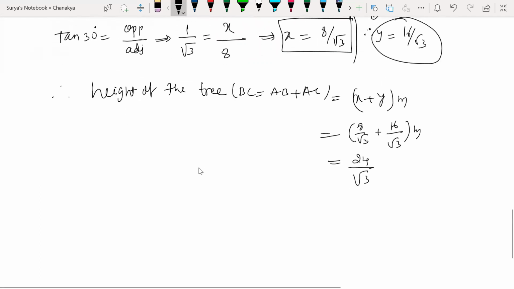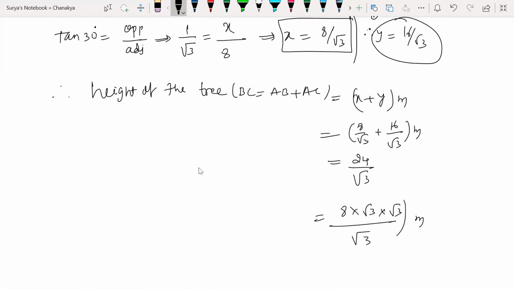That is 8 into root 3 into root 3 by root 3 meters. Root 3 gets cancelled, so 8 root 3 meters is the height of the tree.